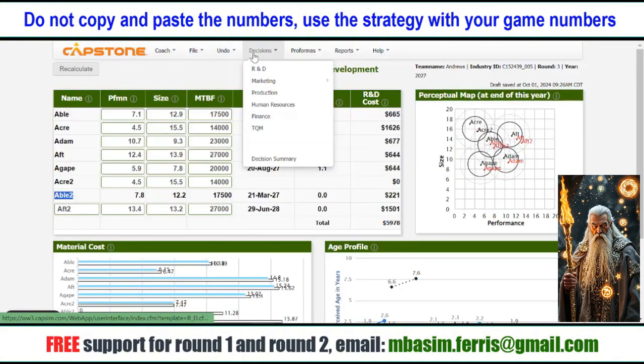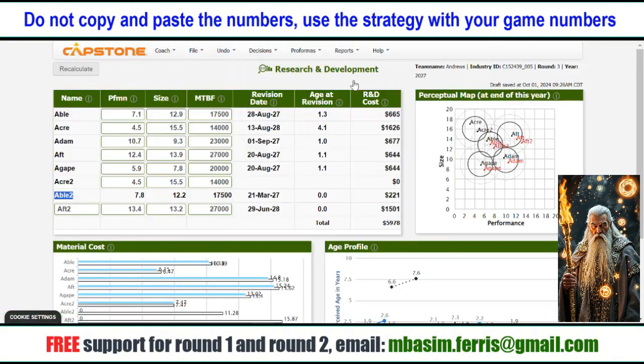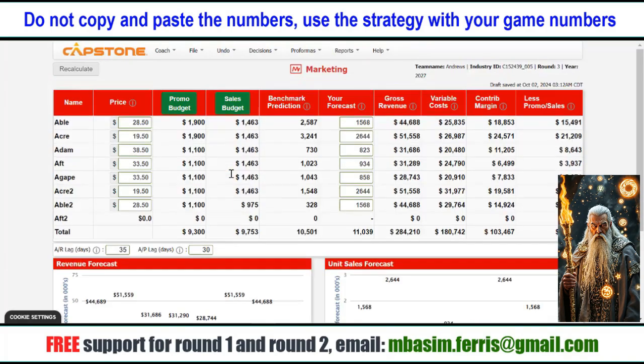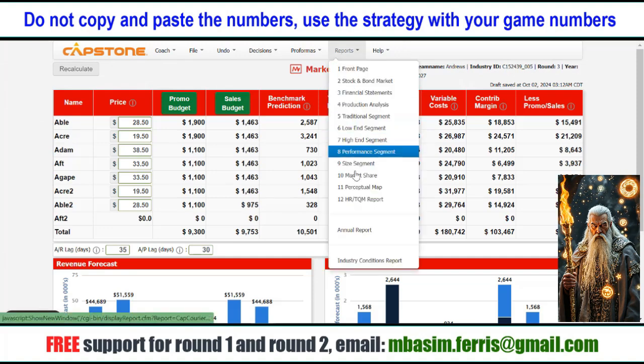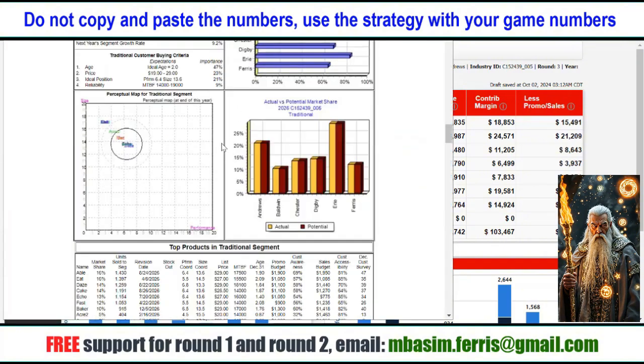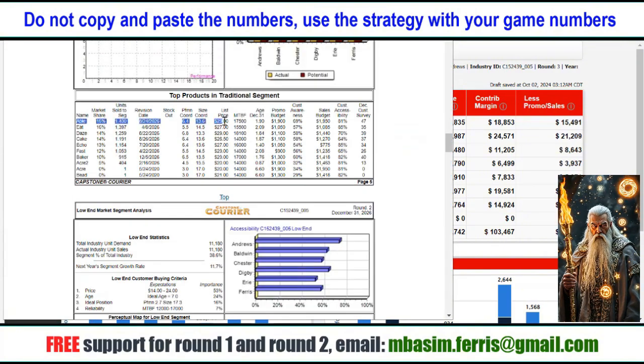Promotion and sales budget: the optimal budget is $2,000. The effect reduces after $2,000. Traditional, 32%, spend $2,000 on promotion and sales. Low end, 39%, even weaker, spend $2,000 on promotion and sales. High end, 10%, performance, 8%, size, 8%. These are smaller segments. Can use 1,000 or 1,200. Spend less because these segments grow slower.